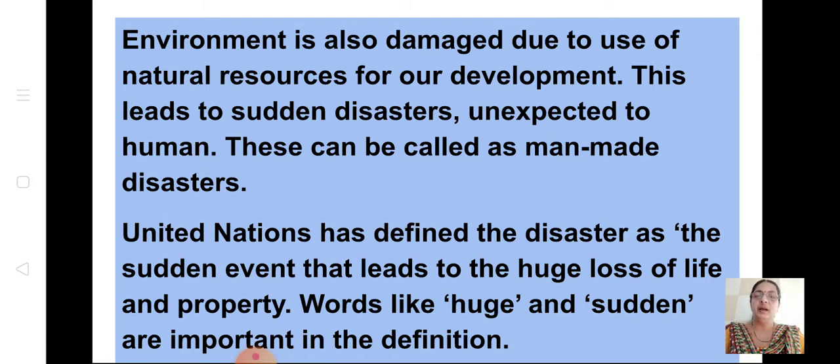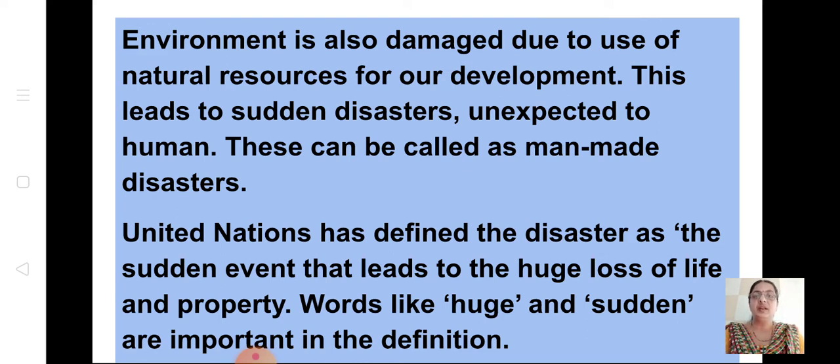Even many people are dying just because of these disasters. Words like huge and sudden are important in the definition. It is a sudden event that leads to a huge loss of life. That is not one or two people, children. Many people lose their life as well as their property.